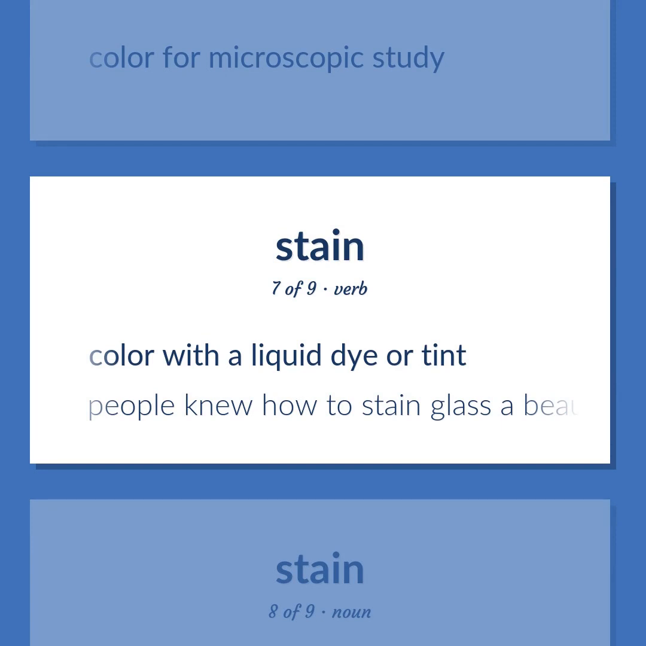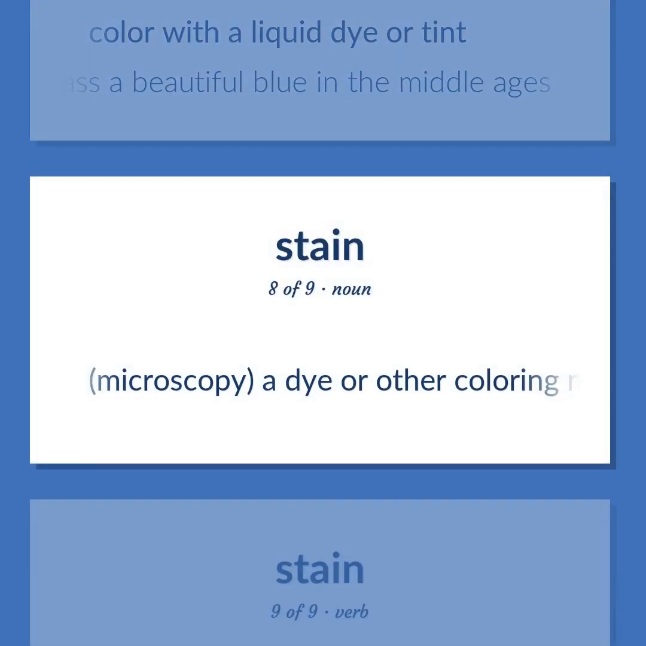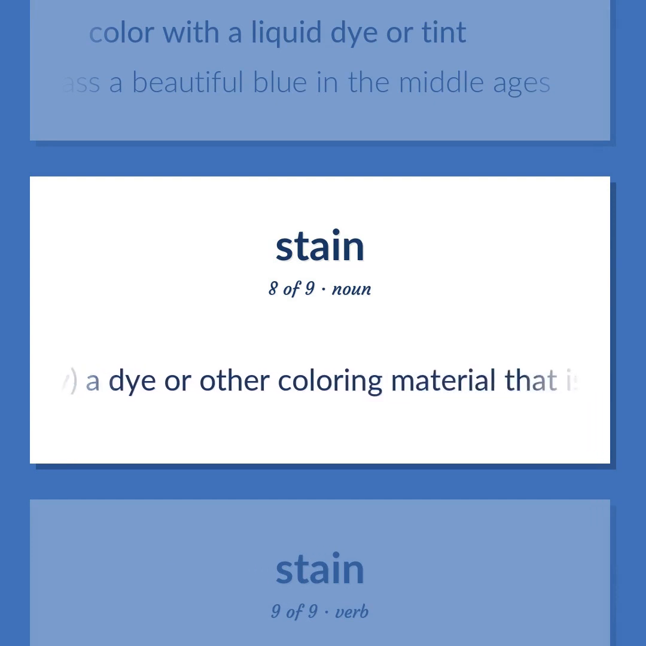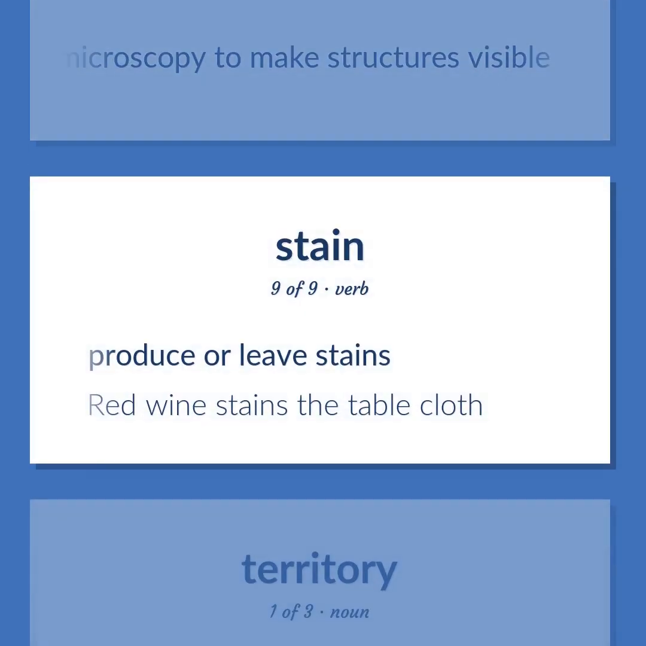People knew how to stain glass a beautiful blue in the Middle Ages. Microscopy. A dye or other coloring material that is used in microscopy to make structures visible. Produce or leave stains. Red wine stains the tablecloth.